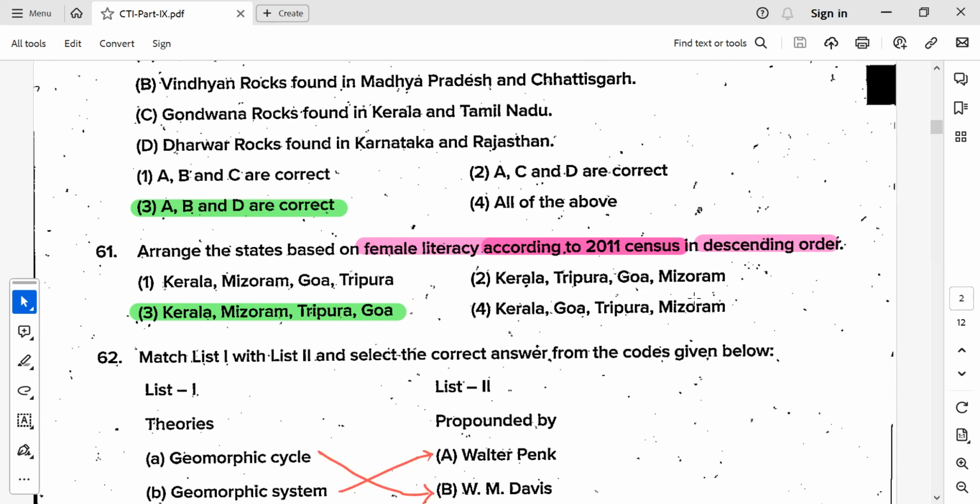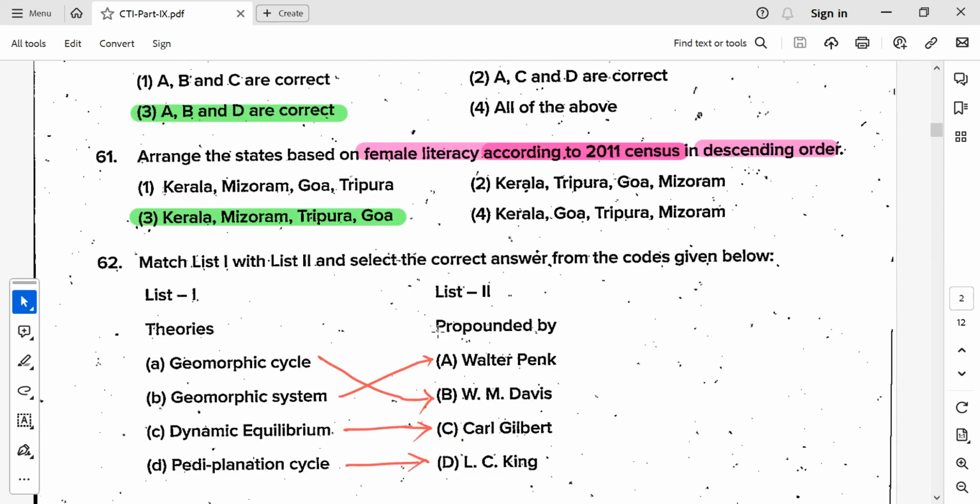among the states based on female literacy according to the 2011 census, because every 10 years a census will be conducted. There was no census as such in 2021 because of the pandemic. And in female literacy, Kerala is the highest, followed by Mizoram, Tripura and Goa. This is in descending order. It means the highest female literacy is in Kerala.